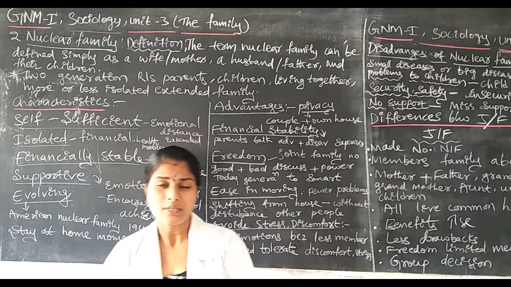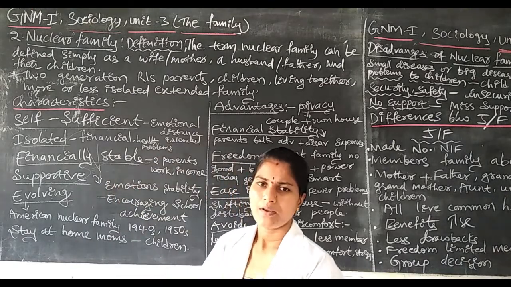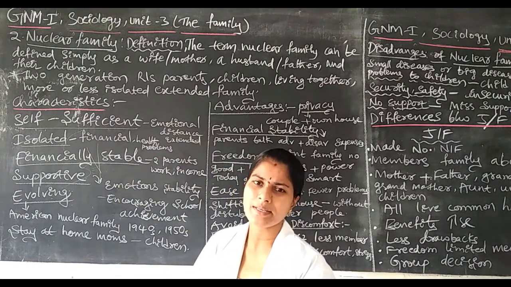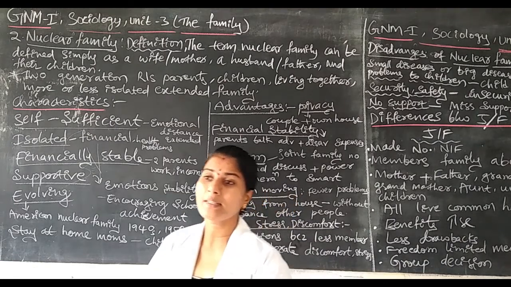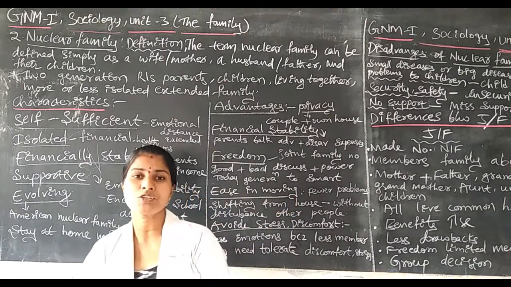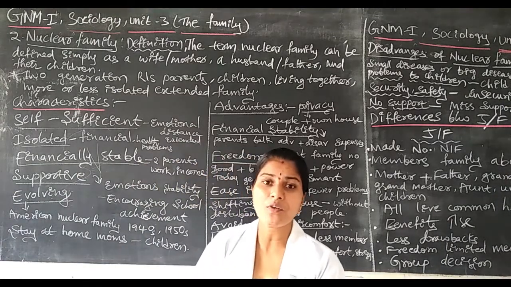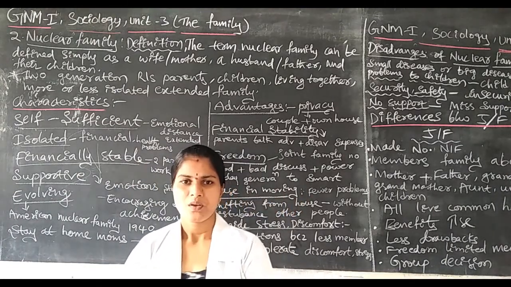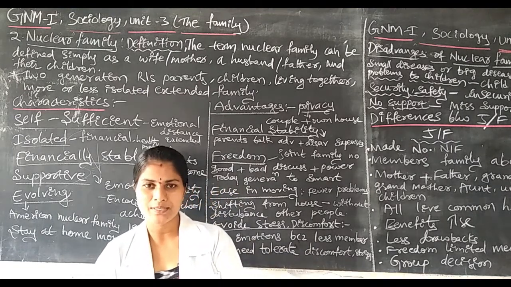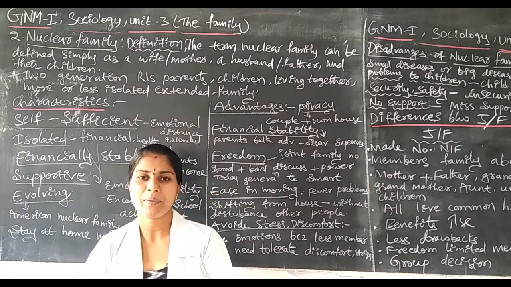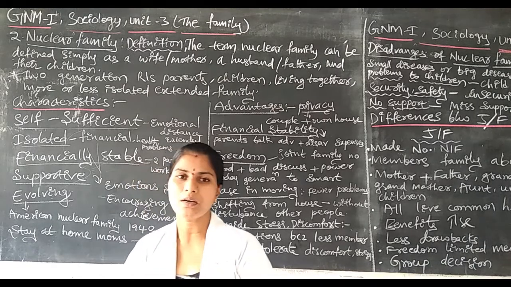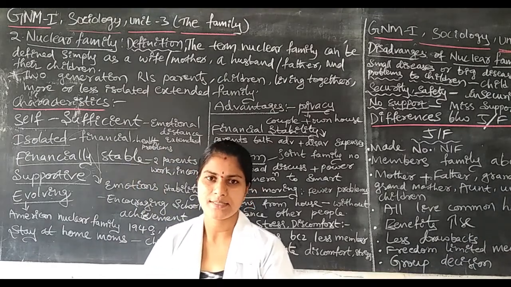If any small problem, disease or symptom is there, immediately they have some tension, some emotions regarding the children. They provide a lot of love to the children. Why? Because a limited number of people is there, no? That is why the parents provide overprotection to the children.